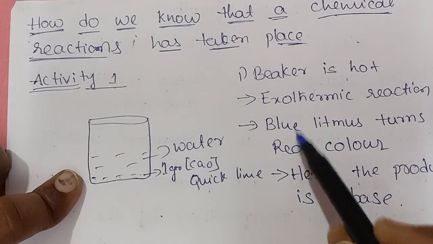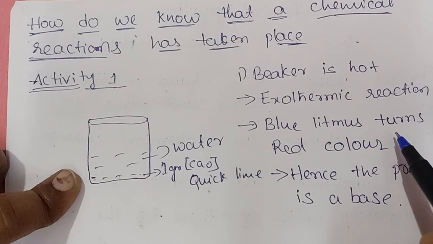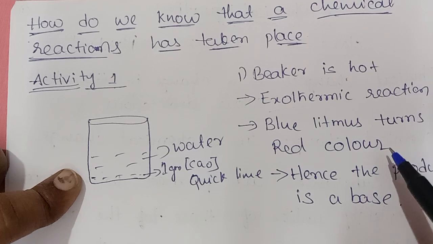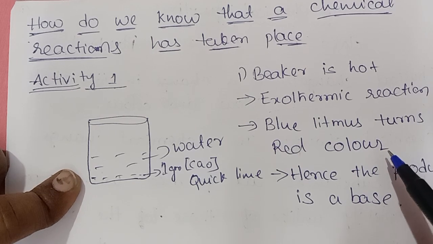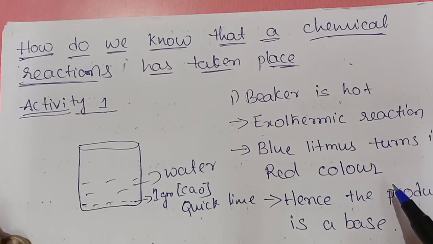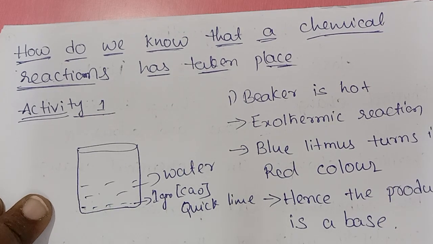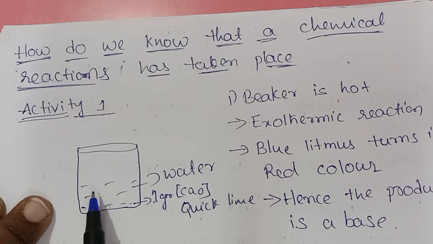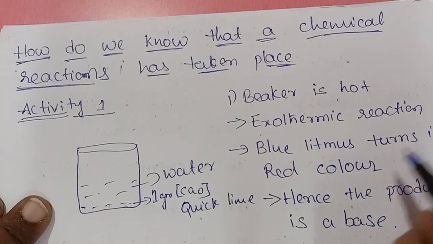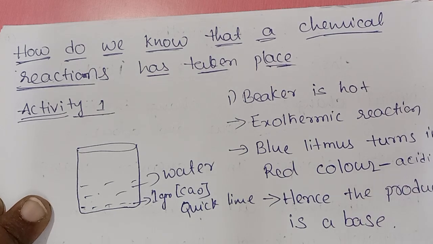So it is called exothermic reaction. Releasing of heat energy is called exothermic reaction, right? So if you want to test the nature of the solution, take blue litmus or red litmus. If you are adding a red litmus paper to this solution, the color of the red litmus paper will not change, right? Next, use blue litmus paper. Now blue litmus paper turns into red color. So what is the nature of the solution? It is acidic in nature.